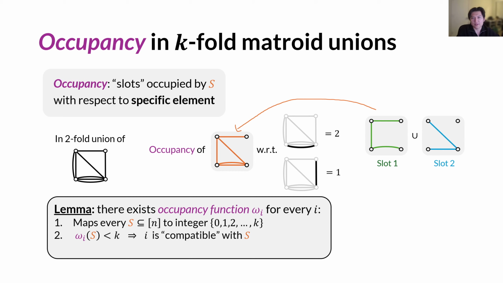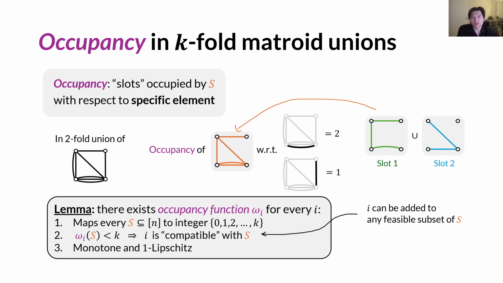And whenever the occupancy is smaller than k, it means that the item i is compatible with the set S, meaning it can be further added to any feasible subset of S, which matches our intuition. And importantly, this function is also monotone and one-Lipschitz, which allows us to later use our bicriterion concentration inequality. And also, note that this function can be very general, and there's no hope of directly applying some Chernoff-strength tail bound.